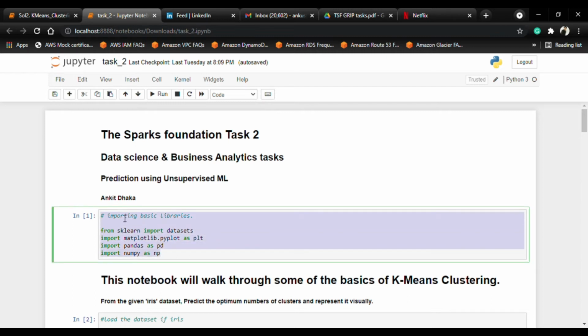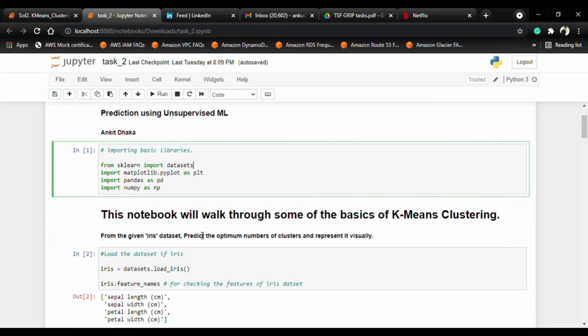This is the first line, importing some basic libraries, that is, from sklearn import datasets. This library is for the datasets. Now we are going to import the iris dataset from datasets. Actually, there are some default datasets for your practice, and you can load them and do some tasks.